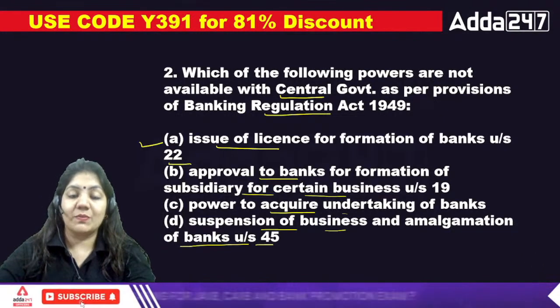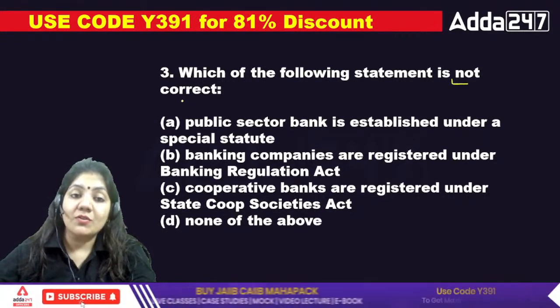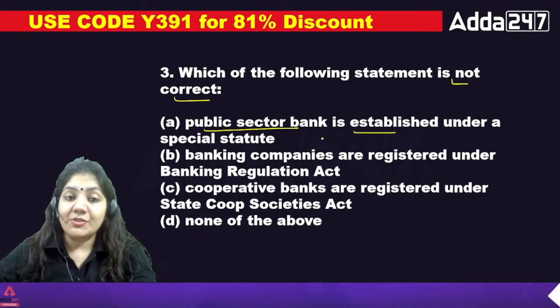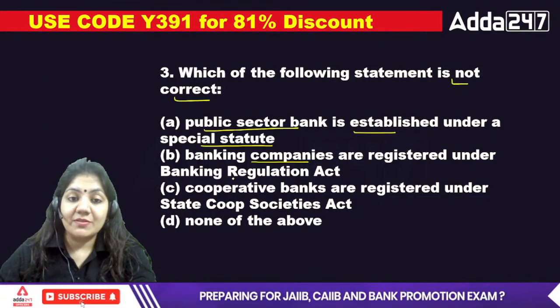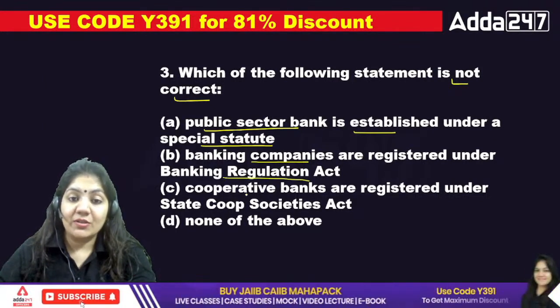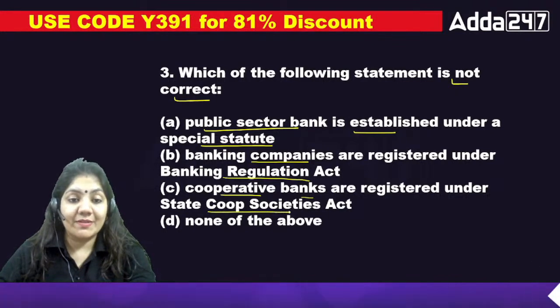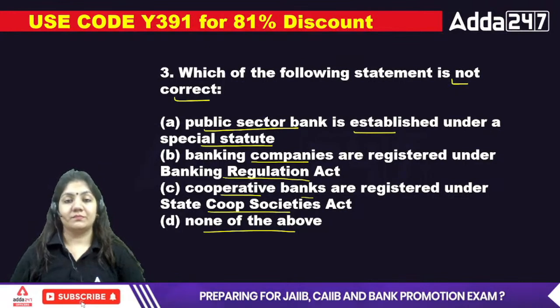Okay, now next one. Which of the following statements is not correct? First, public sector banks are established under a special statute. Banking companies are registered under the Banking Regulation Act. Cooperative banks are registered under the State Cooperative Societies Act. And none of the above. Third one.